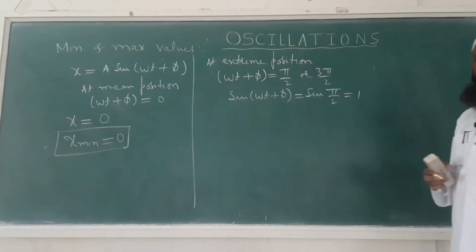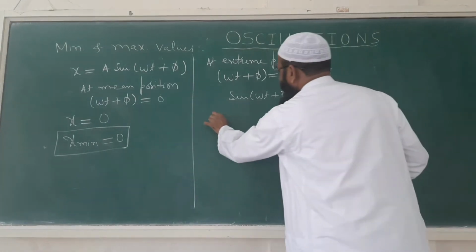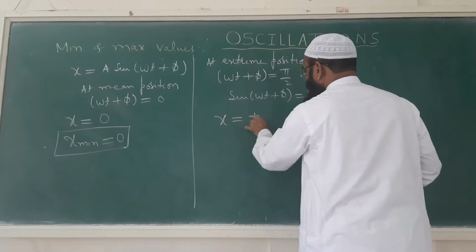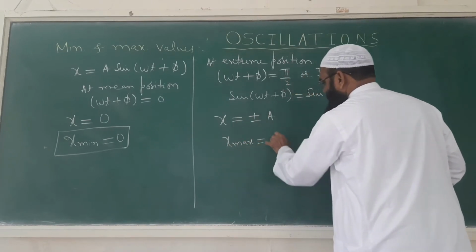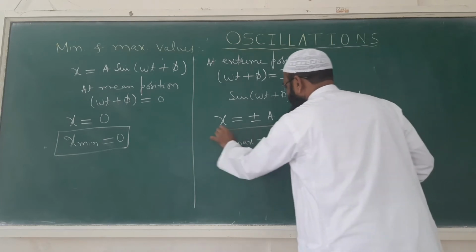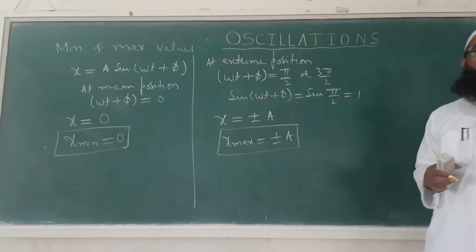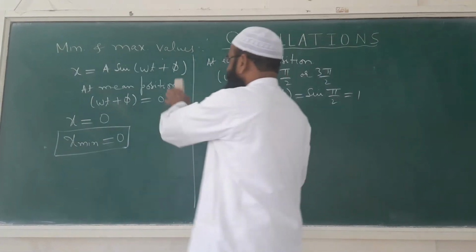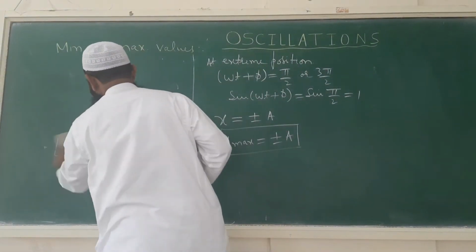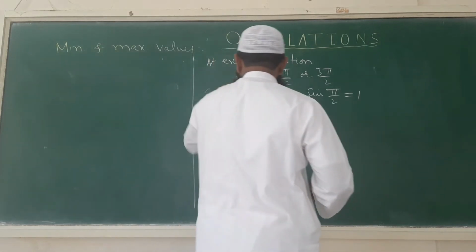This will be equal to 1. So therefore x will be equal to plus minus a, or x maximum is equal to plus minus a. So displacement is maximum at the extreme position. In this way also we can see where the velocity is maximum and minimum.